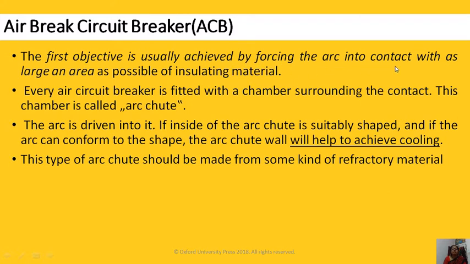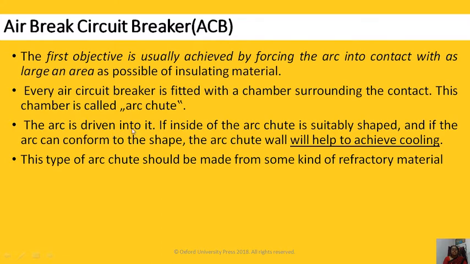The first objective is usually achieved by forcing the arc into contact with as large an area as possible of insulating material. Every circuit breaker is fitted with a chamber surrounding the contact. This chamber is called as arc chute. This is like this arc chute. As contacts start separating, the arc will go like this. So definitely, while going like this, it cools down the arc.